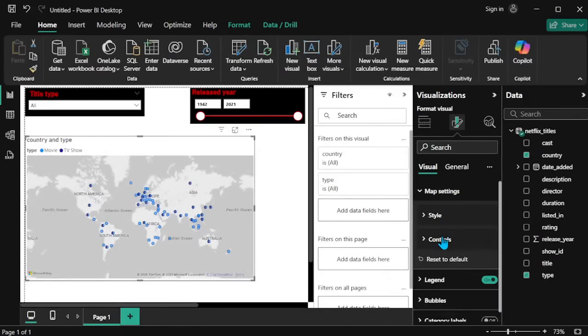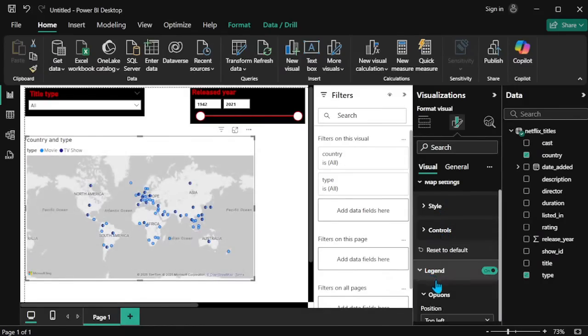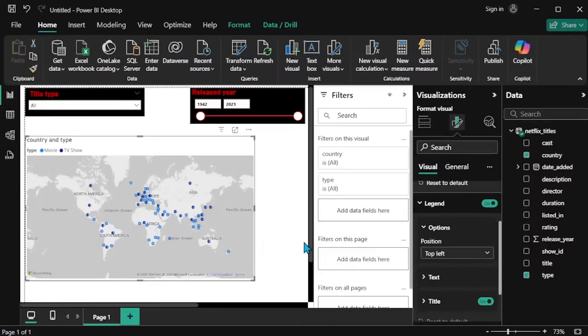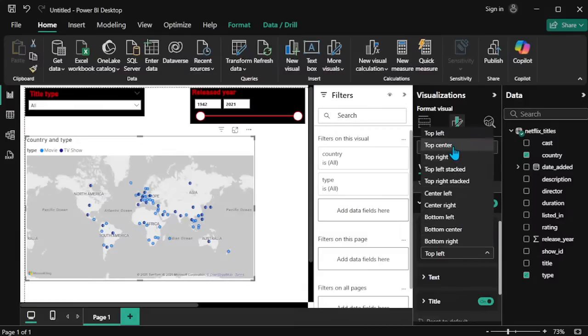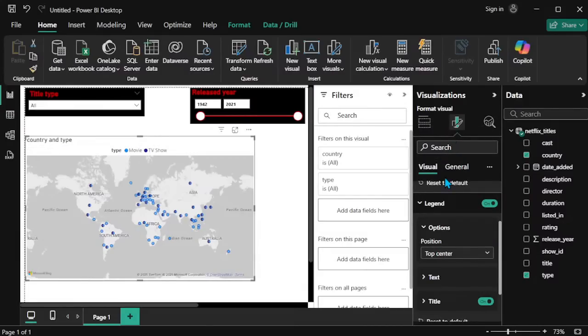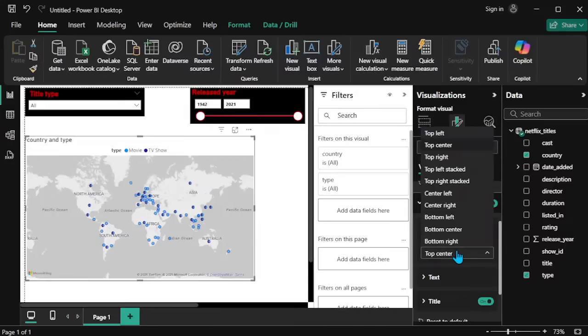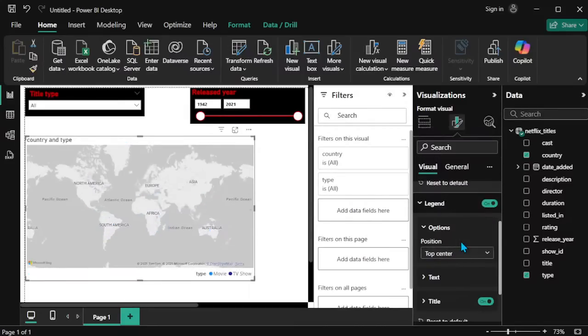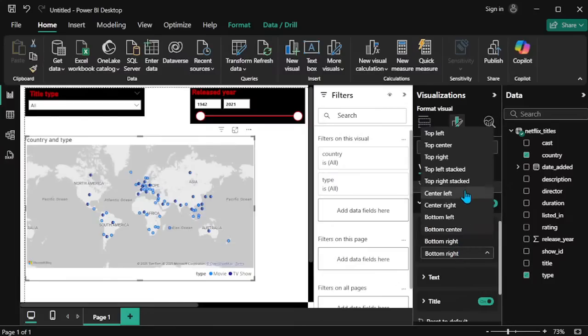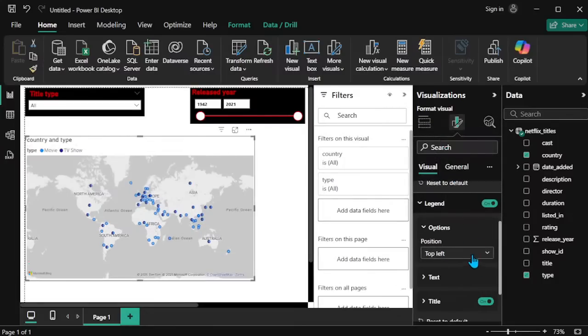So next one is the legend. This particular legend, we can place it anywhere. Top left means now it's here, so we are changing this position. Top center means it's placed centrally. And I will move on to the bottom right. So bottom right means here. Wherever I want, I will fix it at that particular position. So top left is enough for that.